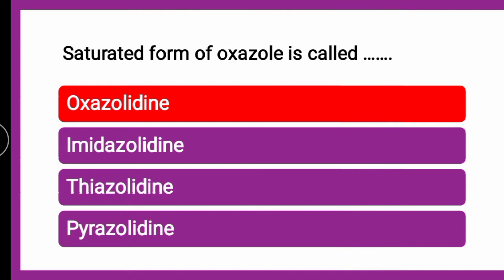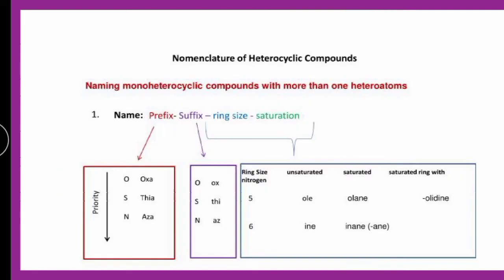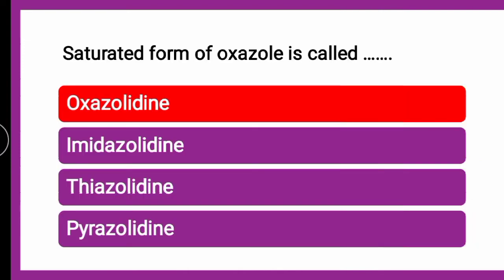So the saturated form of oxazole is oxazolidine, wherein you can find that ole is unsaturated 5 membered and olidine is saturated, again 5 membered. The prefix is oxa, then for nitrogen it is aza, and lidine. So it is oxazolidine, the saturated form of oxazole.